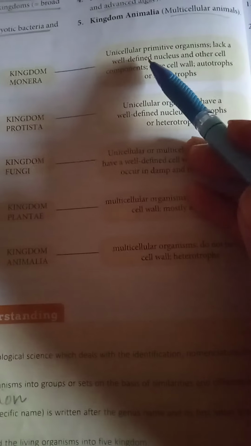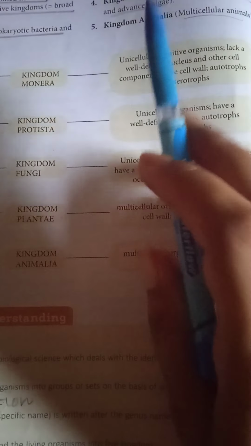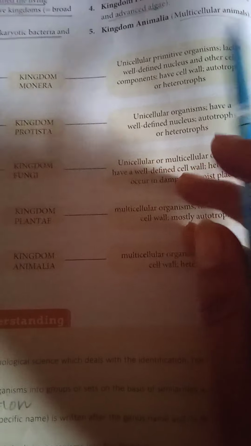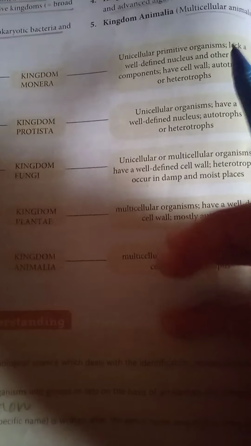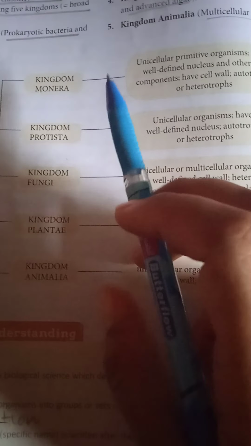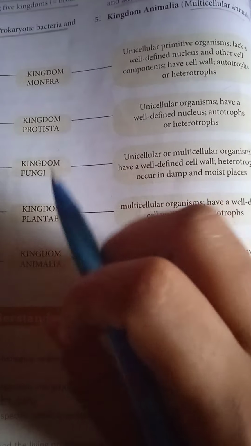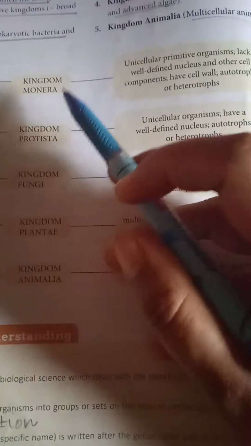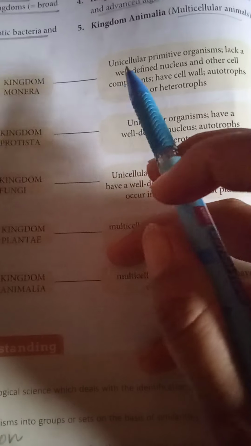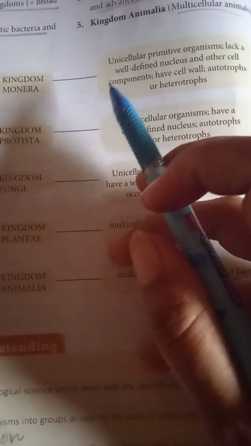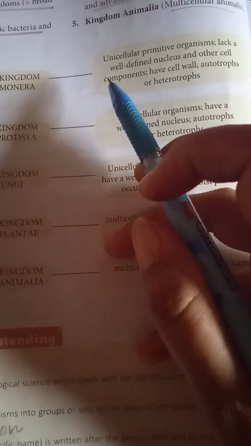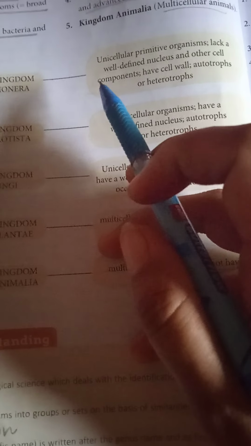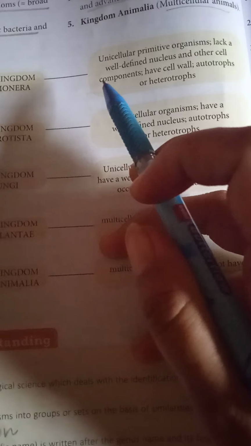For example, they are unicellular, that means they are made up of one cell, a single cell. They are primitive, that means very old, you can say like that. Their nucleus is not very well organized. As you all know, the nucleus is the main controlling unit of any organism. So whoever are the members of kingdom Monera, they don't have a very well defined nucleus and other cell components. For example, there are different cell components, the mitochondria, ribosomes, centrosomes. So many cell organelles are present there.